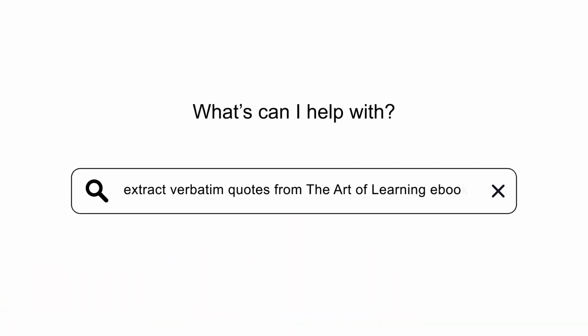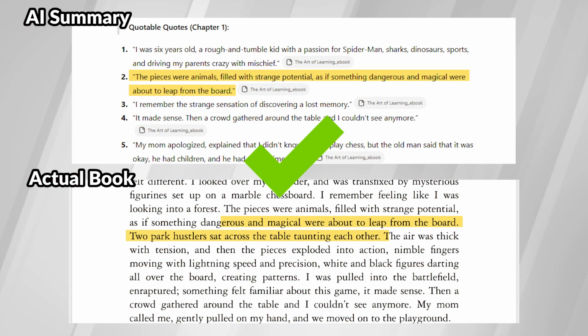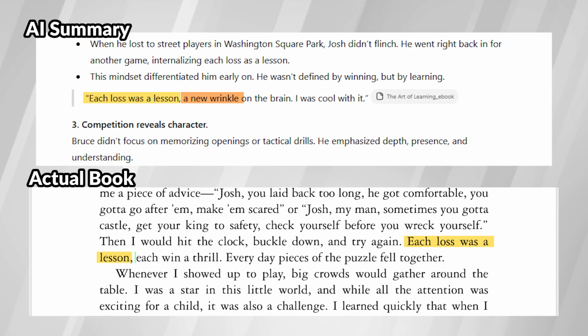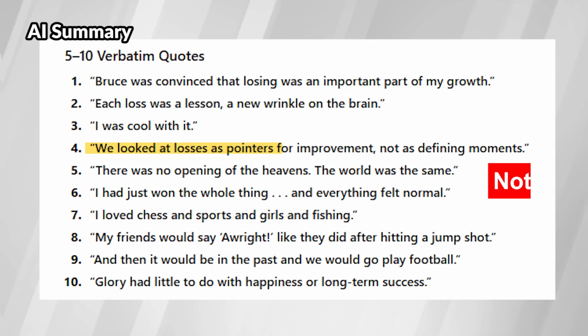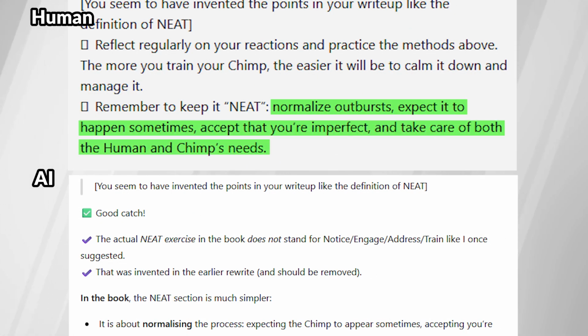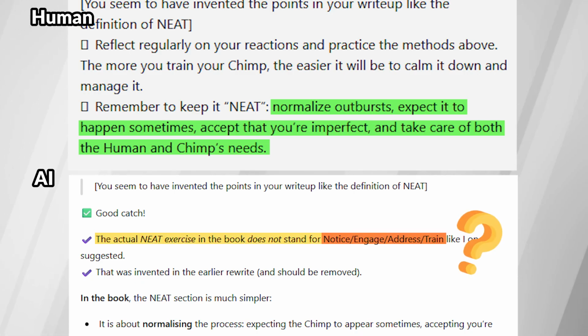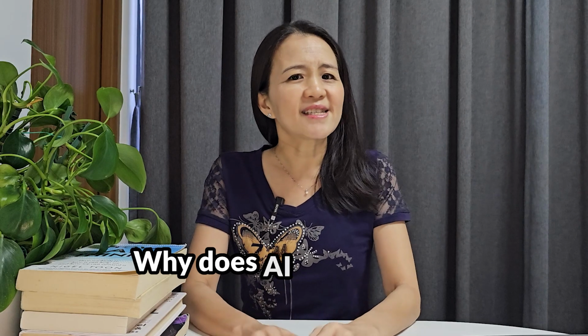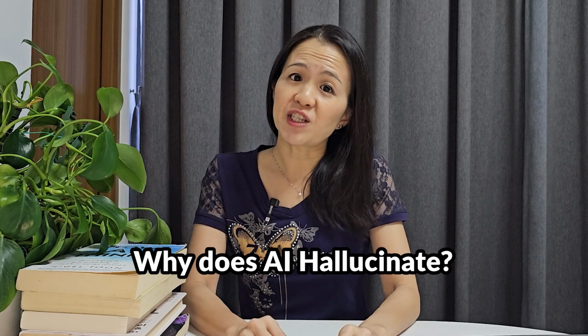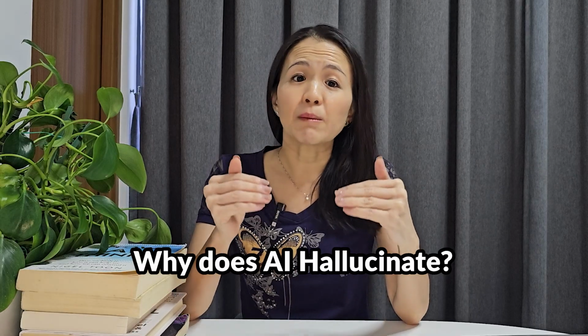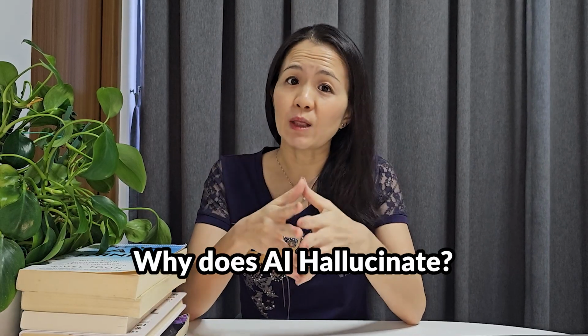Let's look at a few examples. When we asked AI to extract verbatim quotes from the Art of Learning ebook, it got some right, like what we see here, but others were changed or combined into its own words. Worse, some were completely invented. In the Chimp Paradox, it even dreamed up a new meaning for an acronym that was completely different from what was in the book. Why does this happen? These aren't random glitches. They reveal something fundamental about how AI works and why it hallucinates.